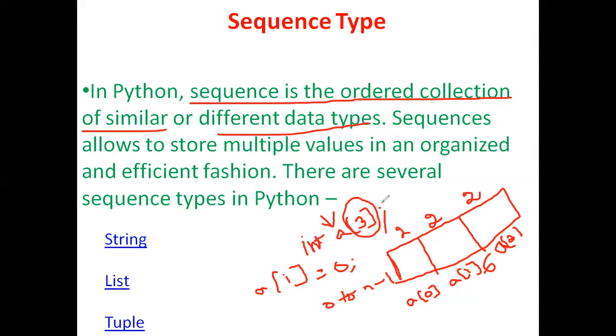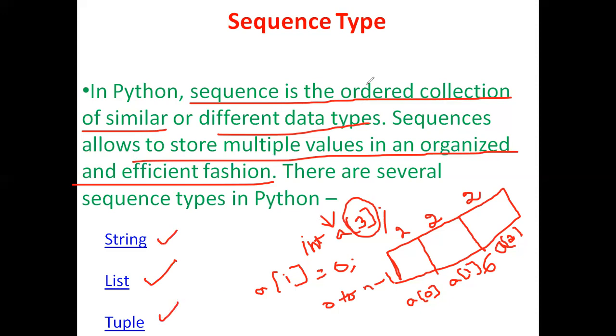But in Python, a sequence type is an ordered collection, and in that ordered collection I may have similar items or different items. So a sequence allows us to store multiple values in an organized and efficient fashion. Similar to arrays, we can store multiple values where the values may be of similar or different data types, but they will be organized in an efficient fashion. There are different types of sequence types in Python: string, list, and tuple.